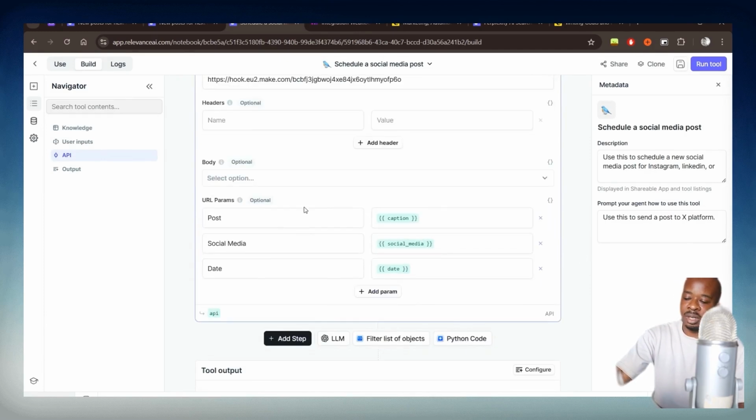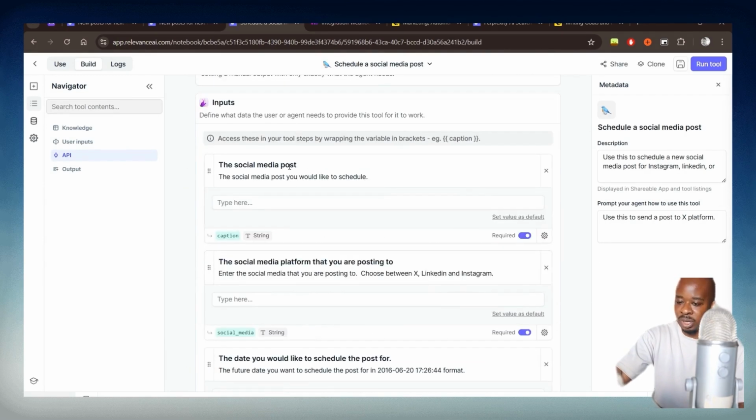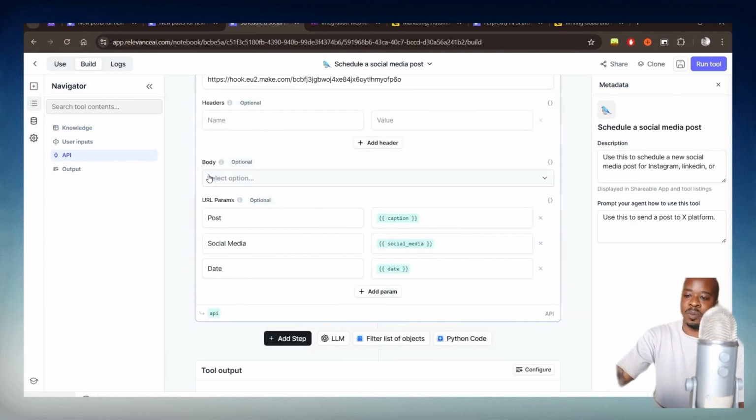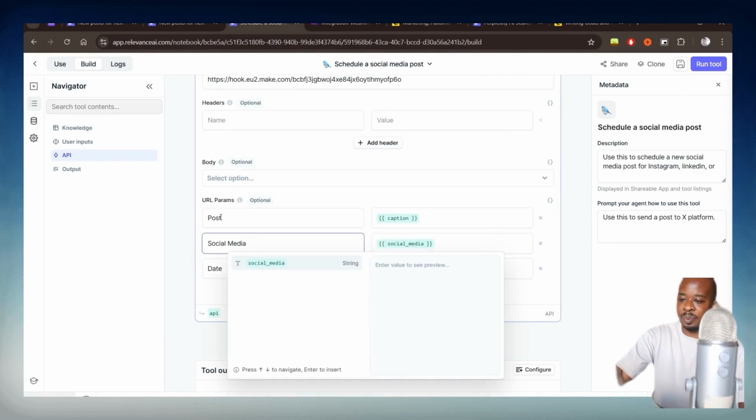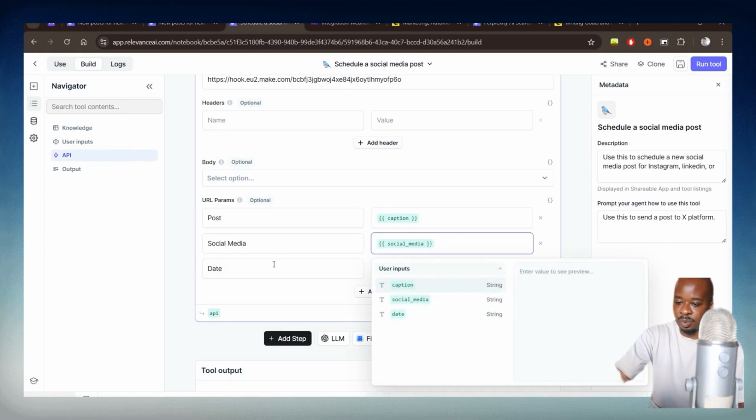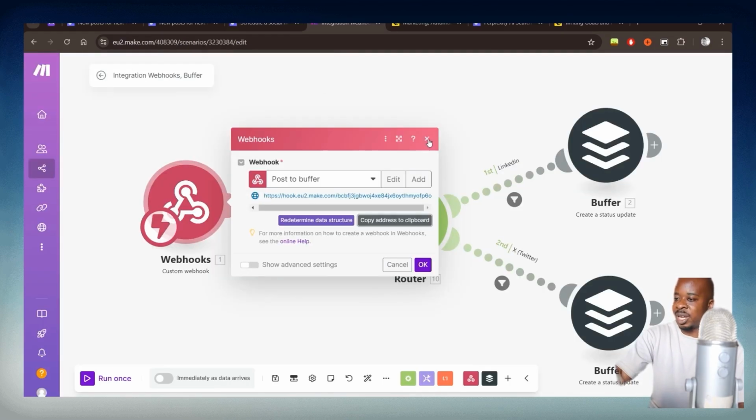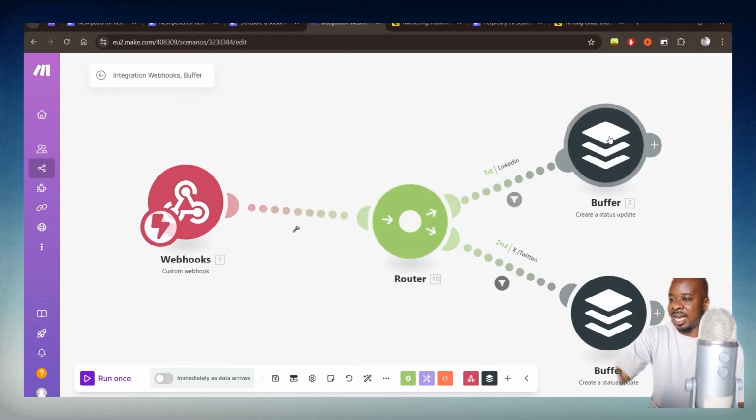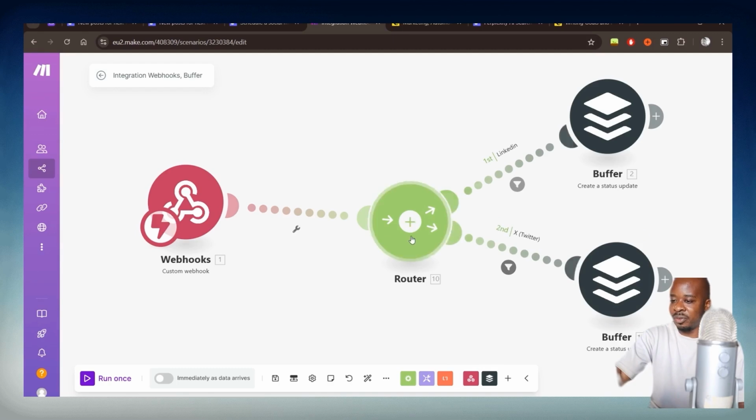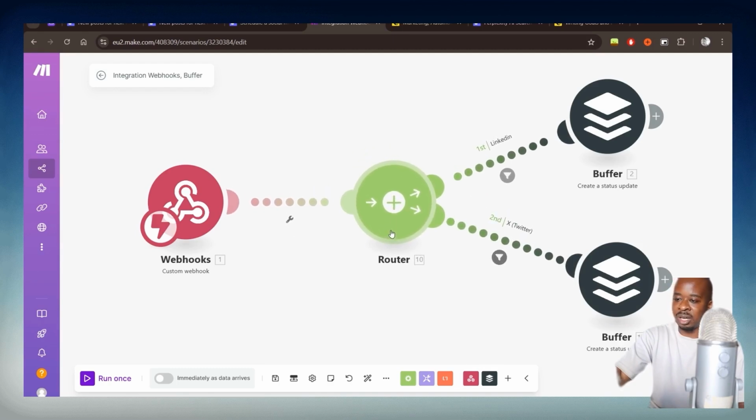And then when we scroll down, now we need to get some of the inputs that we have here into make.com. And we do that with these URL parameters right here. So I've named mine the post, which is the caption, the social media channel, which is simply social media, and the date, which is the date as well. And once we get into make.com, we can see that has been passed here. And we can see my two Buffer modules here as well, along with a router. And this router just filters depending on what social media platform it's going to be posted to.